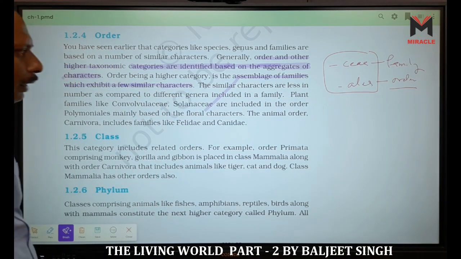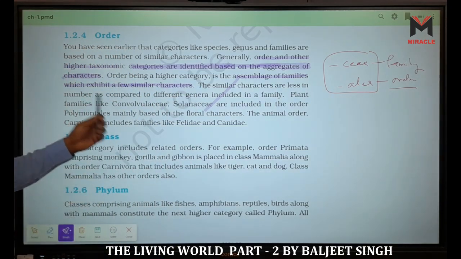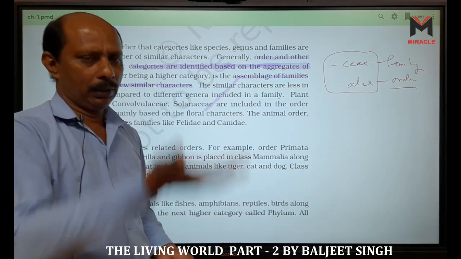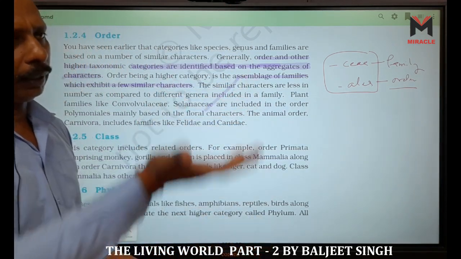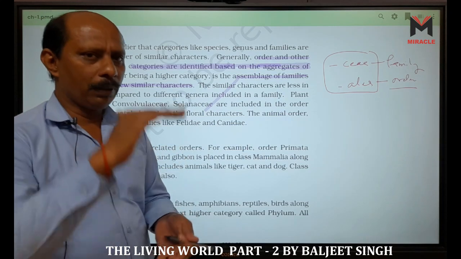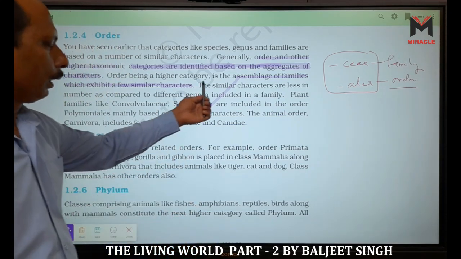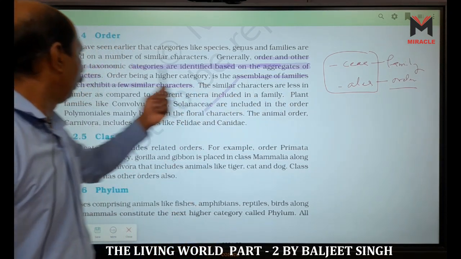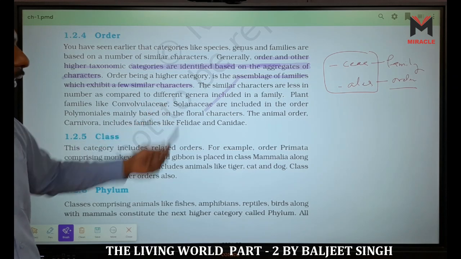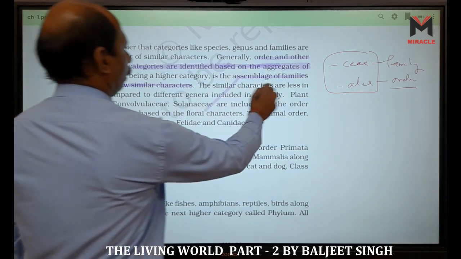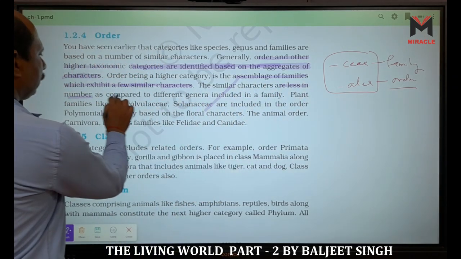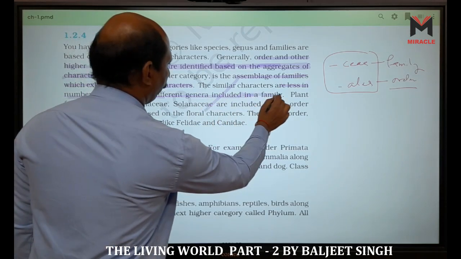The similar characters are less in number, because as we go upward from a lower category to an upper category, similarities decrease. Similar characters are less in number as compared to the different genera included in a family.